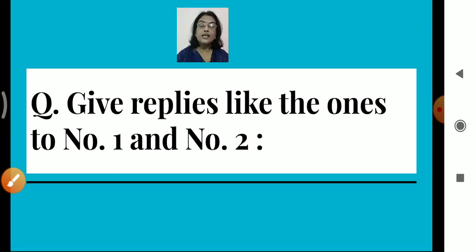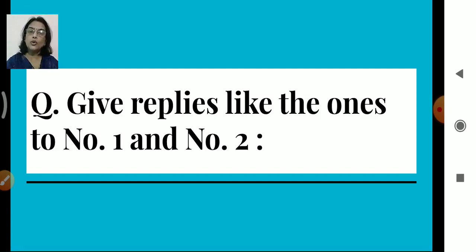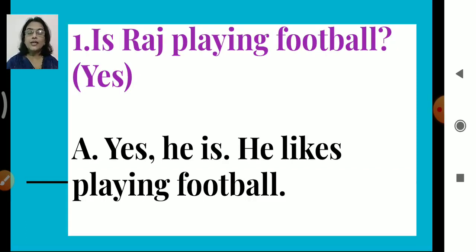In your book, you can see, give replies like the ones to number 1 and number 2. So we are going to follow what is already given in our book. Here in the first sentence you can see, is Raj playing football? And in brackets it is said yes. So what is our work? We have to make that sentence into a yes sentence, a yes statement. So we are not going to use no statement. That means we are not going to use the no forms: no, neither, never.